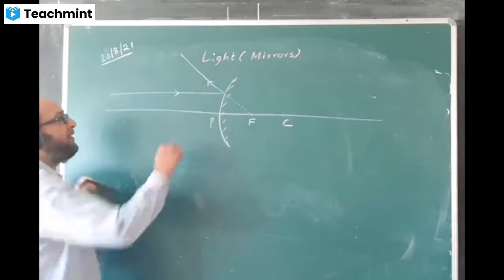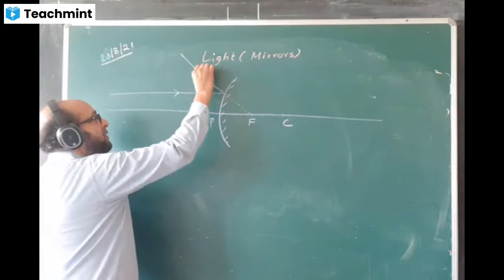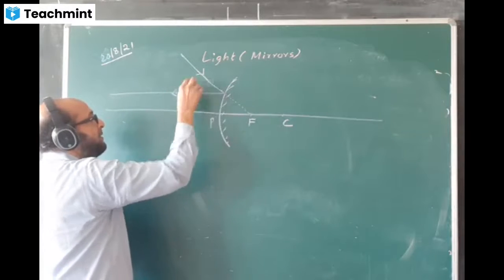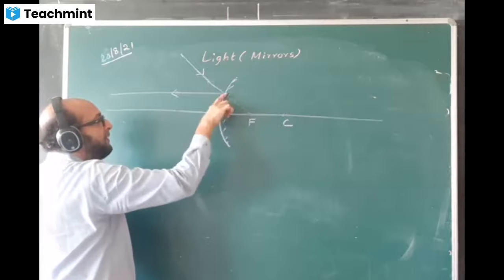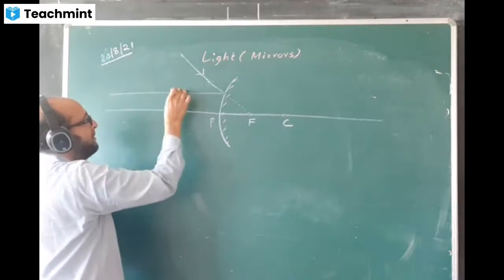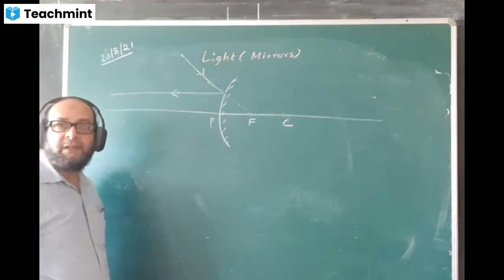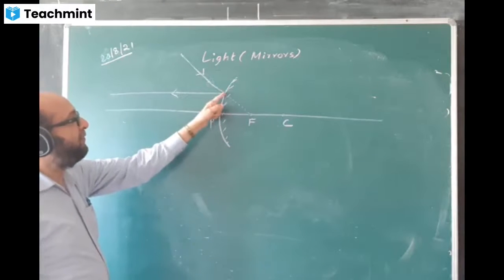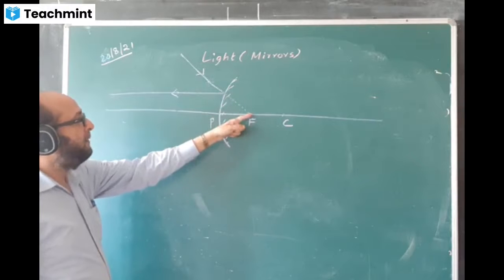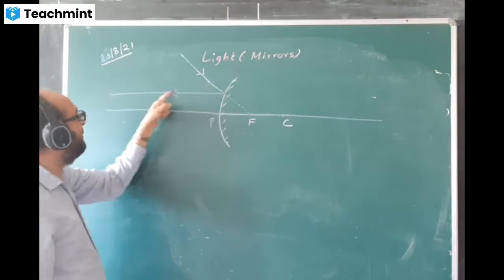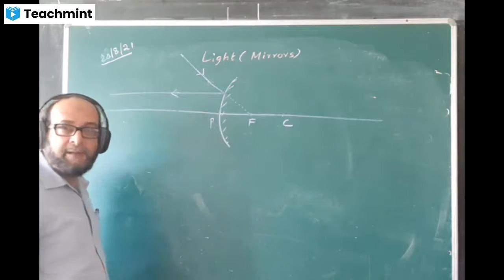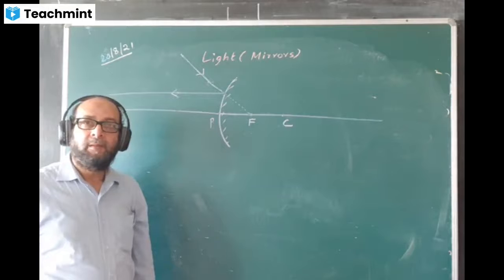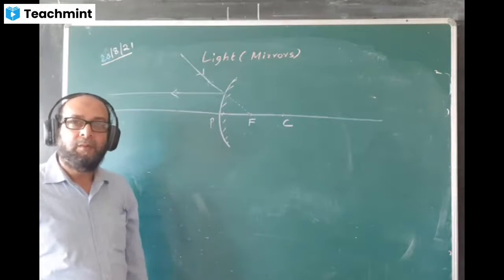Now see the reverse. If any ray of light is coming this way, what will happen to the ray of light? This ray of light is appearing to pass through F, but after reflection will become parallel to the principal axis. Just the reverse of this diagram.